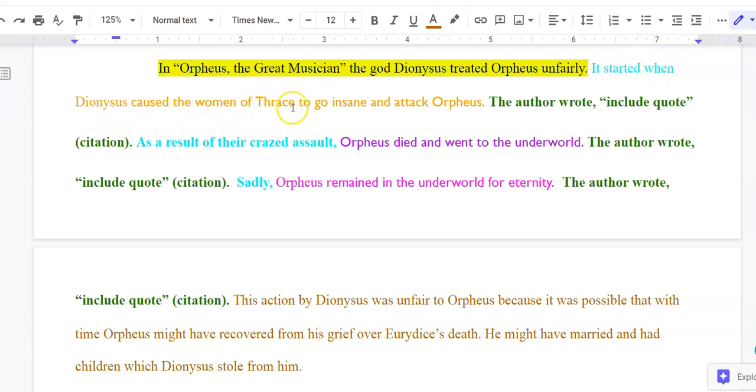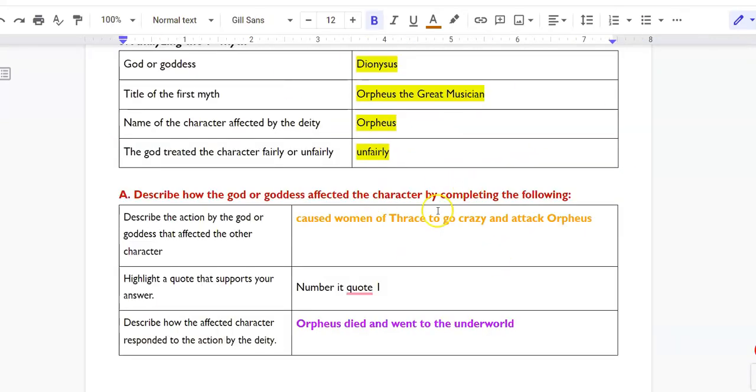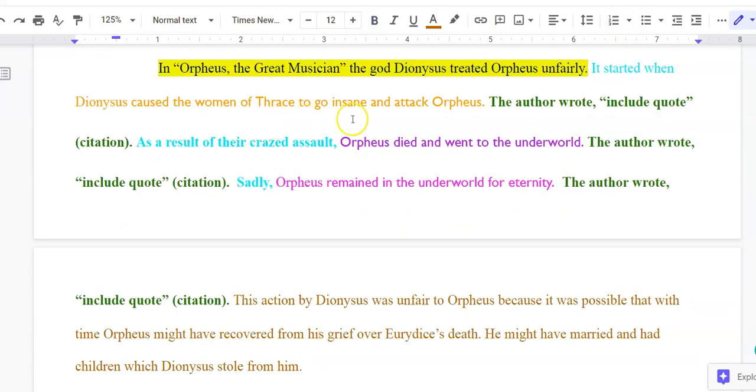Dionysus caused the women of Thrace to go insane and attack Orpheus. I upgraded my vocabulary a little bit. In my brainstorming sheet, it's bulleted information, not necessarily complete sentences, and simple everyday language. You want to upgrade that language a little bit in your essay. So instead of "go crazy," I said "go insane," right? "Attack Orpheus." And then my quote, right? I had a highlighted quote.